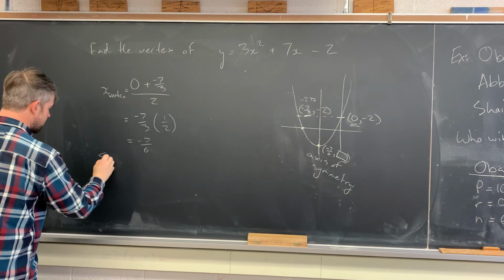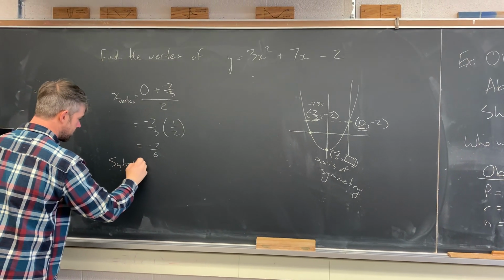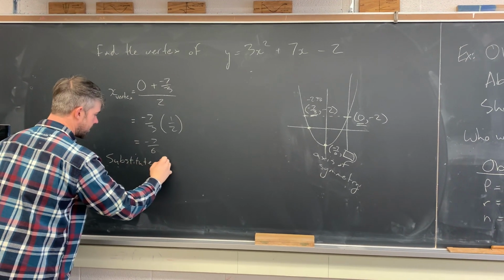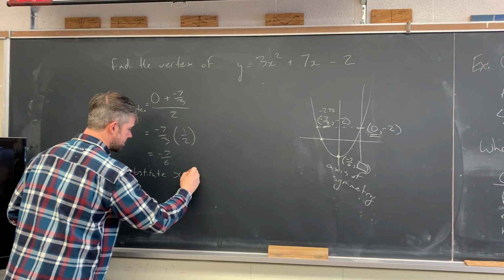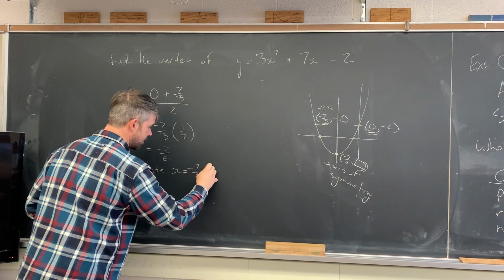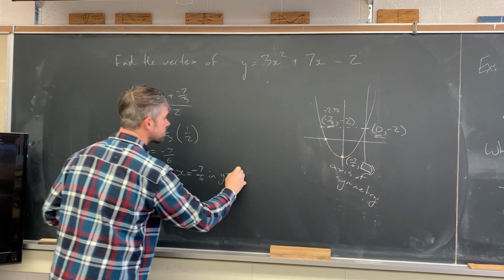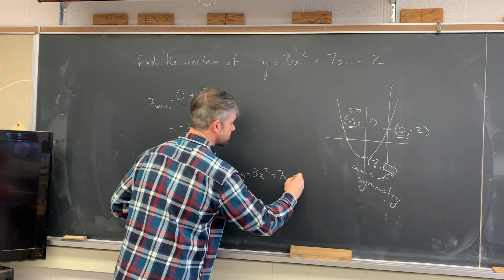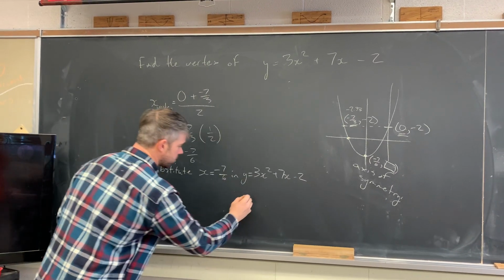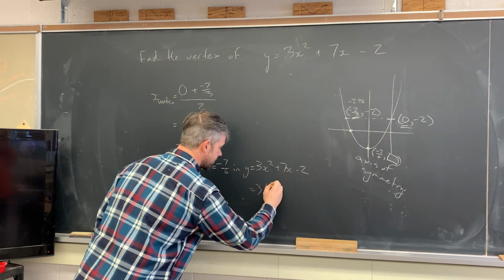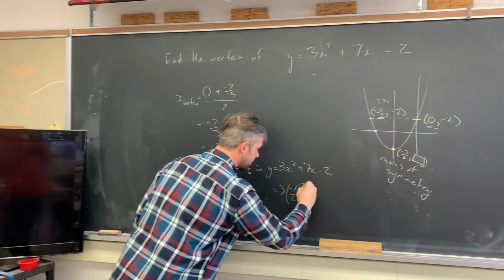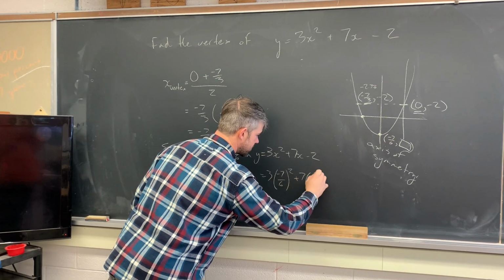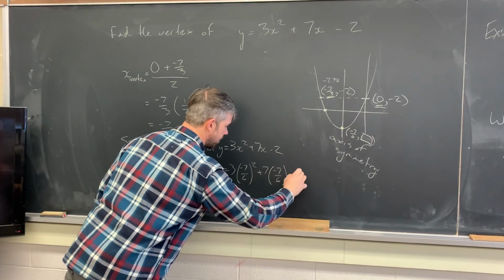So now we're going to substitute x equals negative 7 over 6 in y equals 3x squared plus 7x minus 2. So what that'll look like is 3 times negative 7 over 6 squared plus 7 times negative 7 over 6 minus 2.